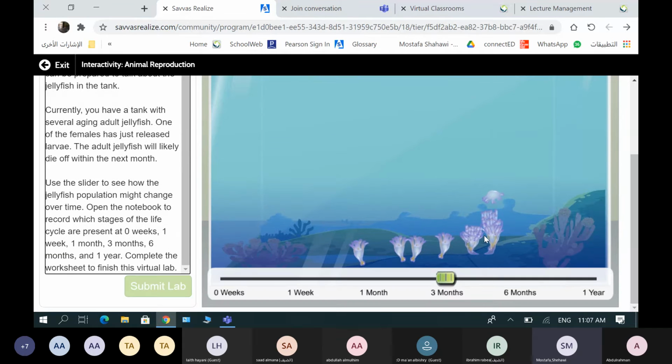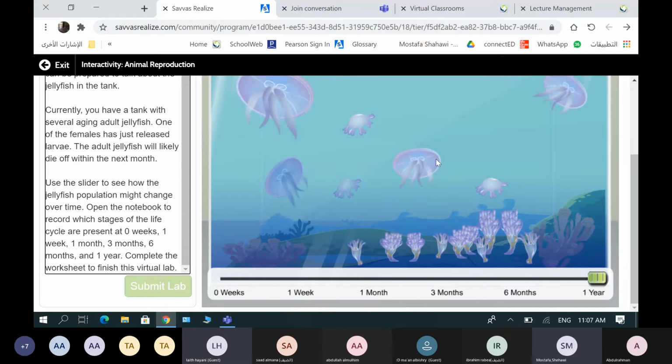After 3 months, the polyps turn into reproducing polyps and start to produce new small jellyfish, juvenile medusae, or the small new moon jellyfish. After 6 months, they have grown into fully mature jellyfish. After 1 year, you will have this. Remember that the polyp continues to live there. After 1 year, you have a lot of adult moon jellyfish, as you see right here. So you can record this in your notebook.